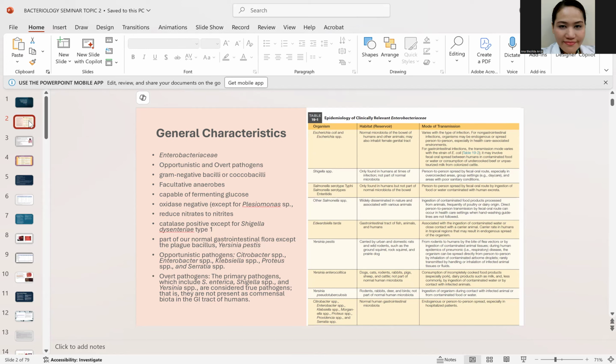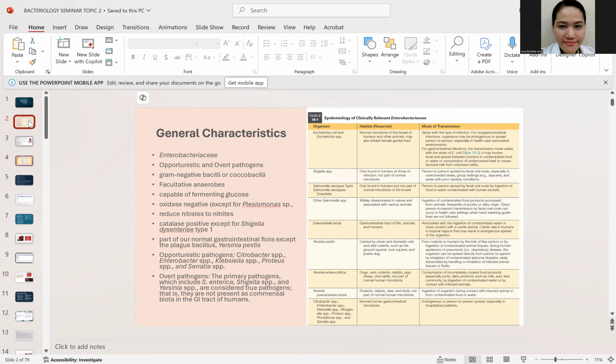Now, kaya tinawag na Enterobacteriaceae, ano ba ang general characteristic? Again, most of them can be found sa gastrointestinal tract, kaya tinawag na Enterobacteriaceae. Another characteristic is that most of them are oxidase negative. Nag-iisa lang ang oxidase positive, which is the Plesiomonas shigelloides. Yan lang ang nag-iisang oxidase positive Enterobacteriaceae. The rest are oxidase negative.